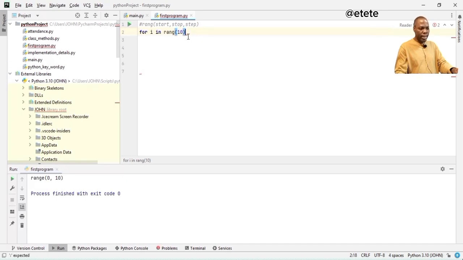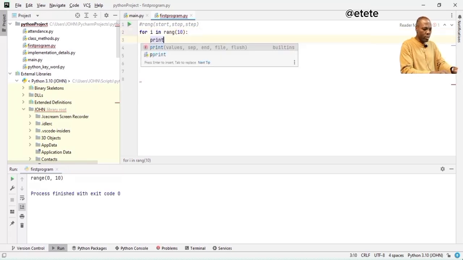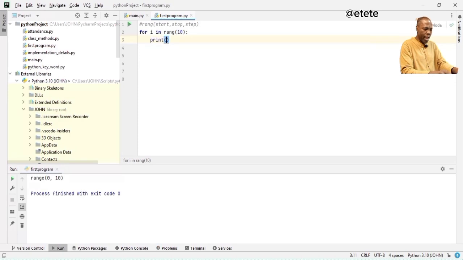Now you can see that there is this red underline here. What is it saying? This is a for loop, right? So I have to put a colon here. Then I will say print. I'm going to say print I.